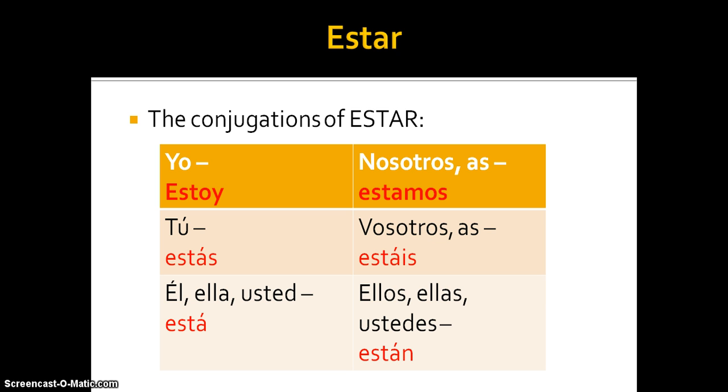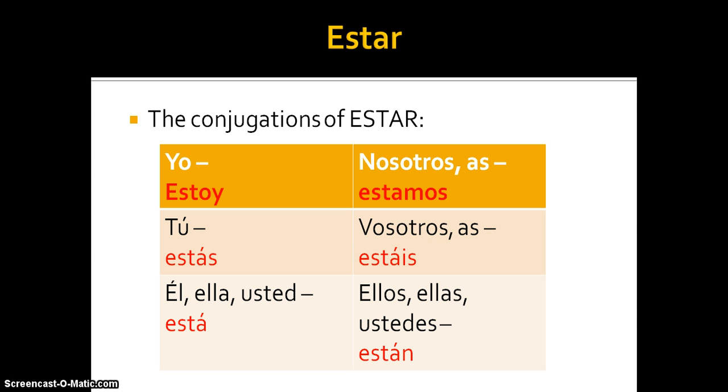You have yo estoy, tú estás, él, ella, usted está, and that's also used for a name, like Bob está, Maria está. We have nosotros, nosotras estamos, vosotros, vosotras estáis, and ellos, ellas, ustedes están.